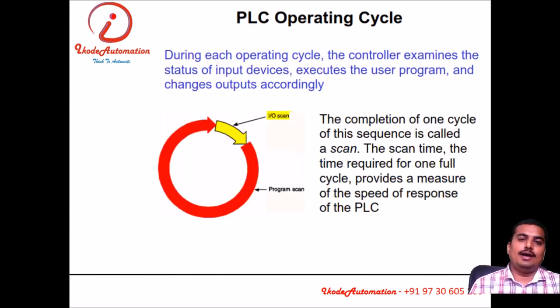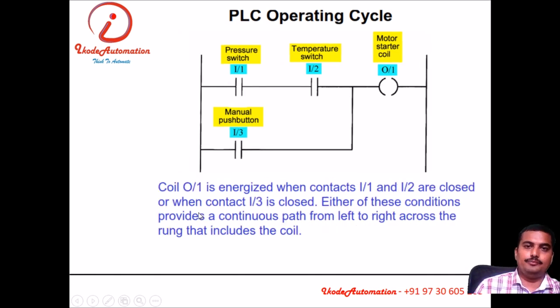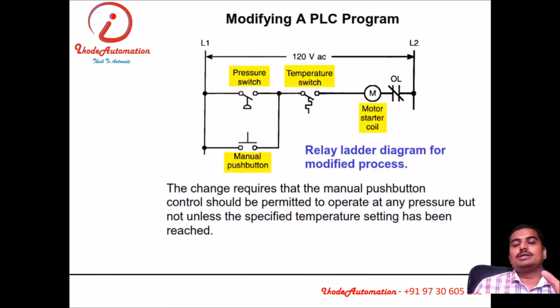PLC operation cycle, how PLC works. PLC has 2 operating cycles, one IO scan and one program scan. This is PLC, the instructions. This is NO instruction, this is OT instruction. We'll go in detail. Here, modification of that system.